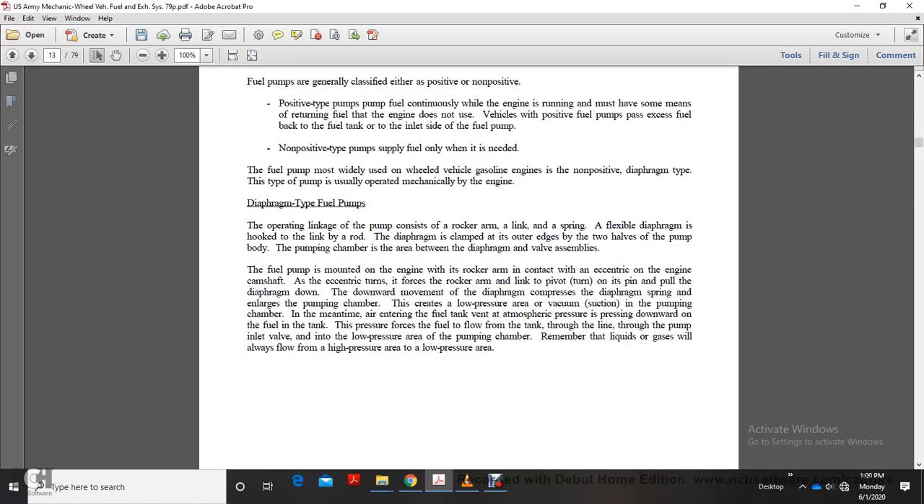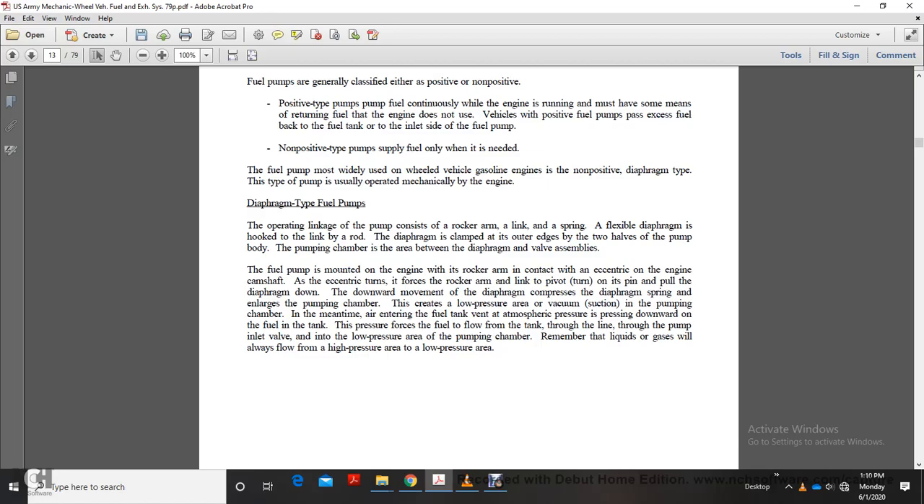Diaphragm type fuel pumps: the operating linkage of the pump consists of the rocker arm, link, and spring, with a flexible diaphragm hooked to the link with a rod. The diaphragm is clamped at the outer edge between the two halves of the pump body, forming the pumping chamber. There is an area between the diaphragm and the valve assembly. The fuel pump is mounted on the engine with the rocker arm in contact with the eccentric of the engine camshaft. As the eccentric turns, it forces the rocker arm link to pivot on its pin and pull the diaphragm down. The downward movement of the diaphragm compresses the diaphragm spring and enlarges the pumping chamber, creating low pressure or vacuum suction in the pumping chamber.